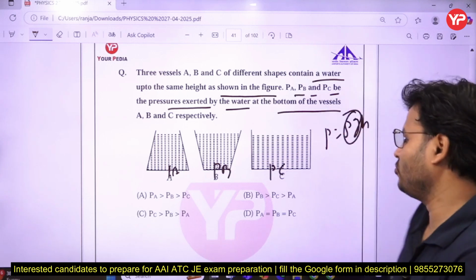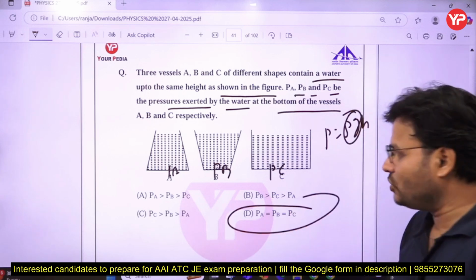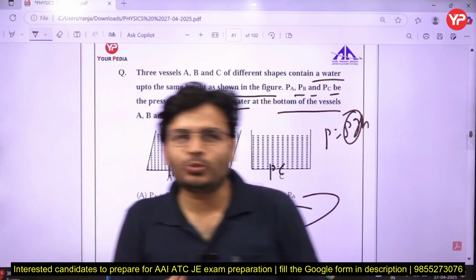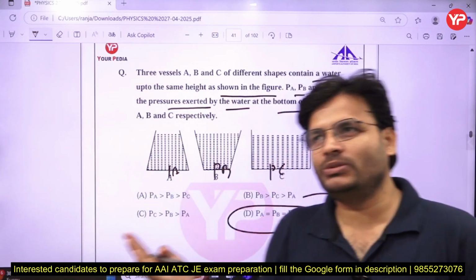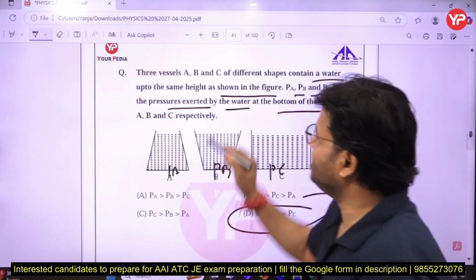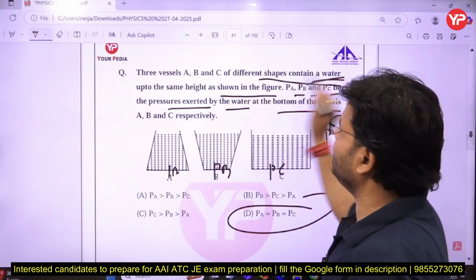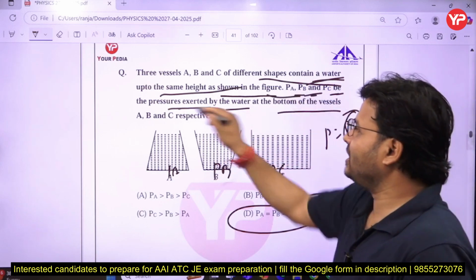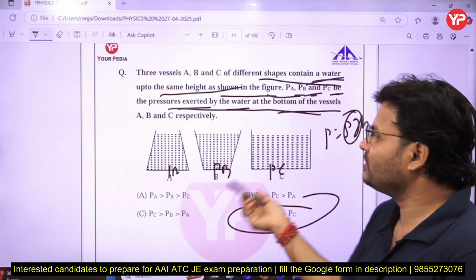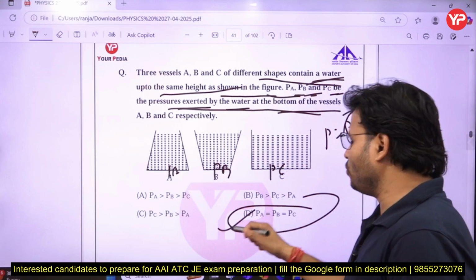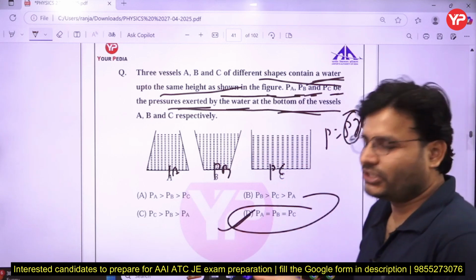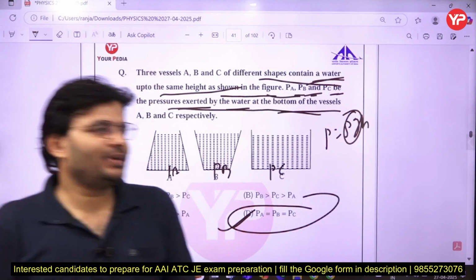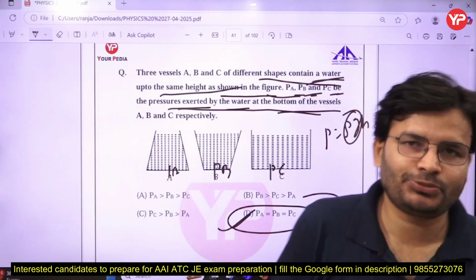So what will be the correct answer, my dear friends? D for Delhi. Try to remember that it does not depend upon the shape, it just depends upon the depth. Rho g, the fluid is the same, height is the same, so obviously pressure will be the same at that point. So PA, PB, PC will be equal because P equals rho g h from the hydrostatic law of fluids. By using that concept we will get the answer.